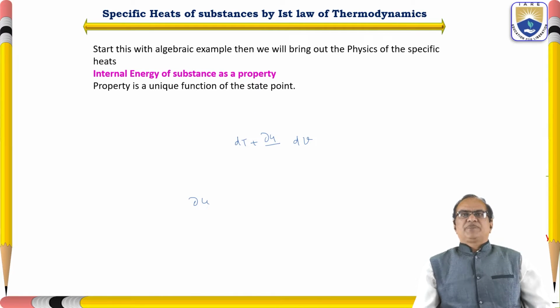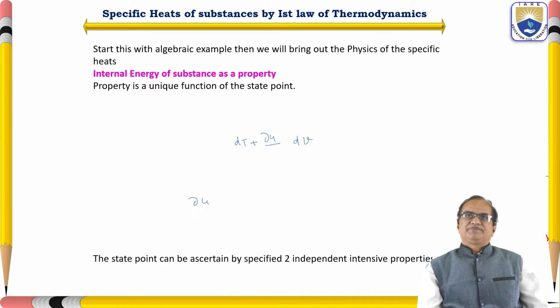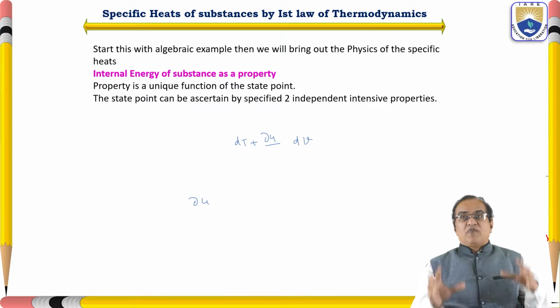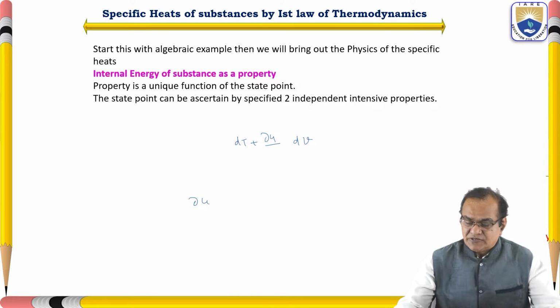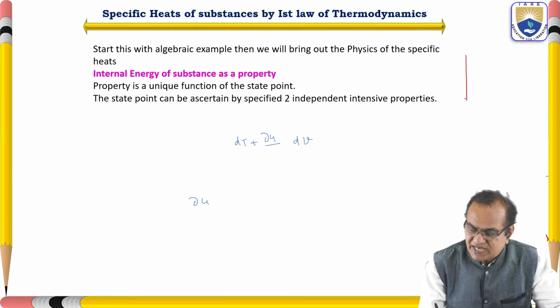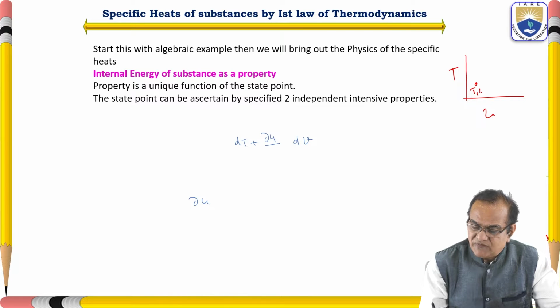Now, internal energy of a substance is a property. U is a property we have seen. Property is a unique function of the state point. For a particular state point, suppose this is point 1, in a T-V diagram it is T1 and V1.